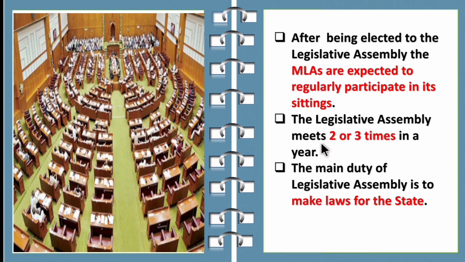The legislative assembly meets 2 or 3 times in a year. The main duty of the legislative assembly is to make laws for the state. So children, the assembly is conducted 2 or 3 times in a year and all the MLAs discuss the issues prevailing in the state.